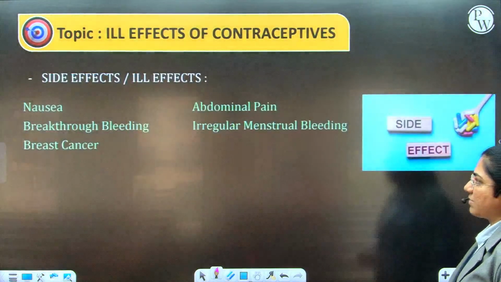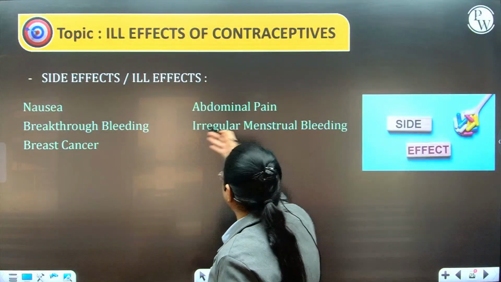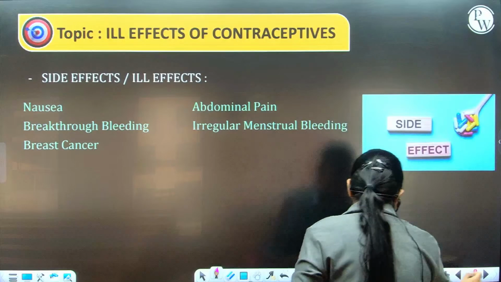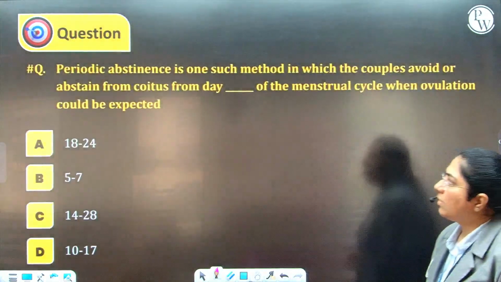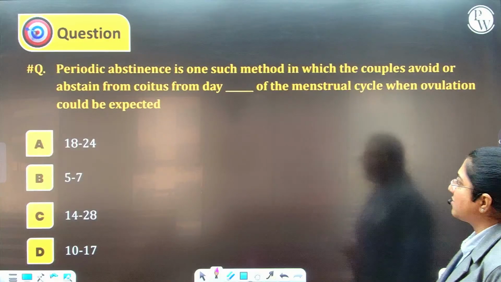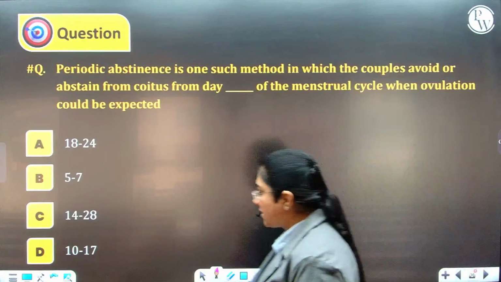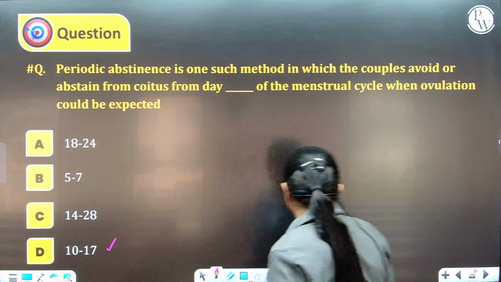What are the side effects? The side effects are nausea, abdominal pain, breakthrough bleeding, irregular menstrual cycle, breast cancer. So, periodic abstinence is one such method in which the couple avoids or abstains from coitus from day dash to dash of the menstrual cycle. The answer is day 10 to day 17, which is the most fertile period.